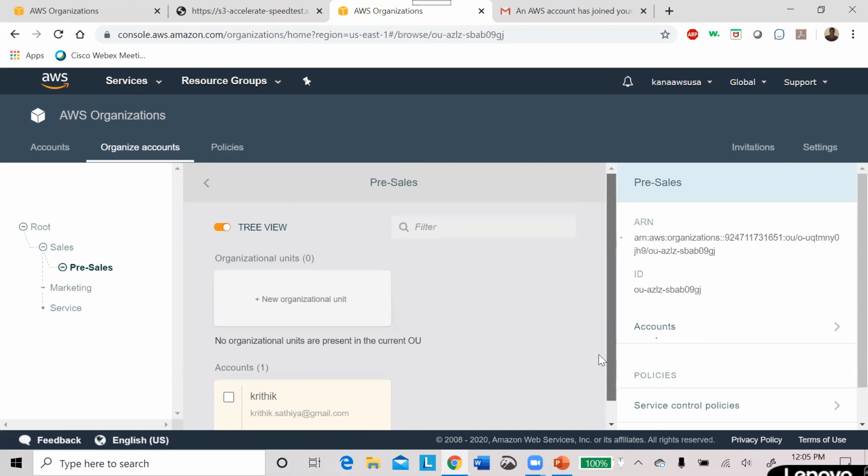Like that, you can invite other AWS users and accounts, or you can create your other users and they can join your organization, and you can assign the respective department accordingly, whatever we did, and you can create the departments as we created over here. So this is about AWS Organizations, which is a very important concept in terms of your examination as well as interview point of view, and even to sustain your job. So this is all about AWS Organizations.